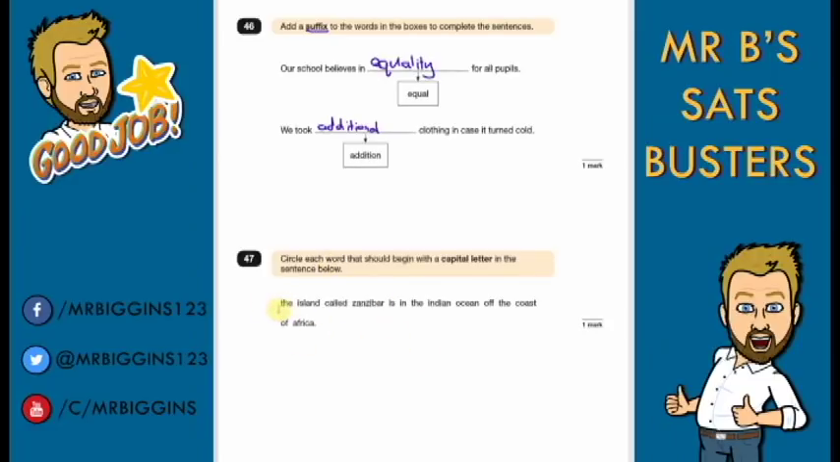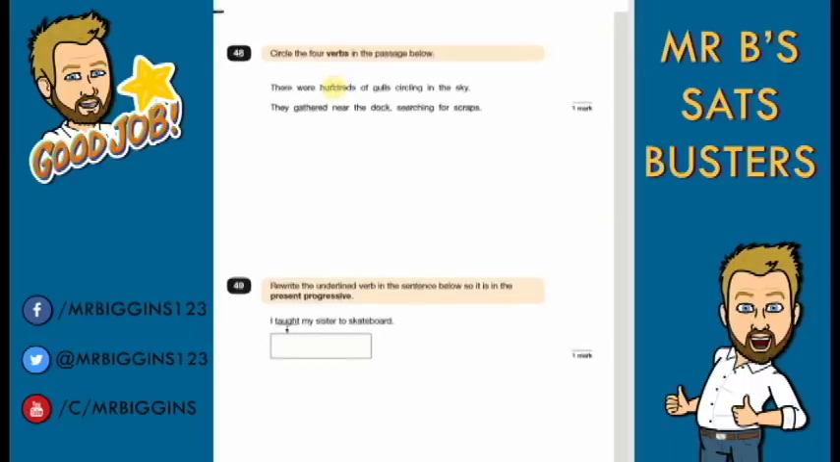Okay, so it says each word, more than one. Okay, that's very important. We know our first word should have a capital letter to start of a sentence. Zanzibar is a proper noun. It's the name of a specific place. Indian Ocean is as well. So there's two there, Indian and Ocean. Be careful that you don't just put Indian, because Indian Ocean is its full name. And off the coast of Africa, again, another proper noun. So we should circle all those words.